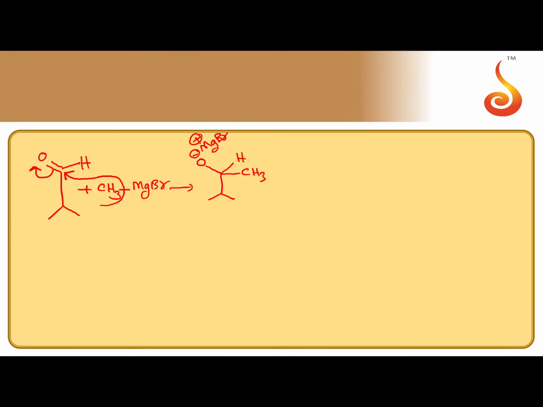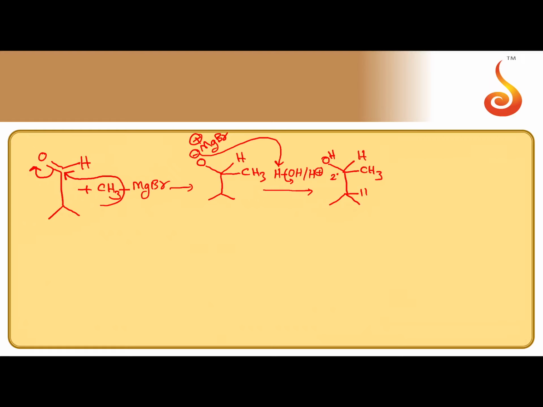So this is the salt-like addition product. After the formation of the salt-like addition product, it is subjected to hydrolysis in the presence of acid, and the salt undergoes acidification. It takes H plus and becomes alcohol. So the formed alcohol is a 2-degree alcohol. This is a 2-degree alcohol.